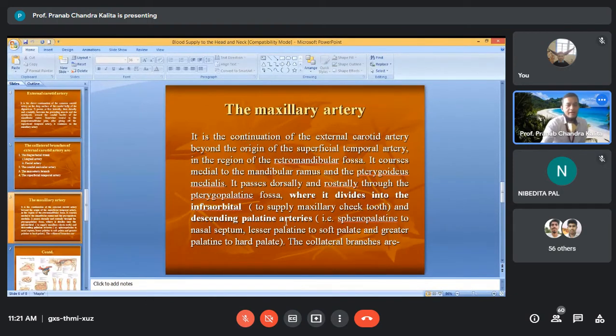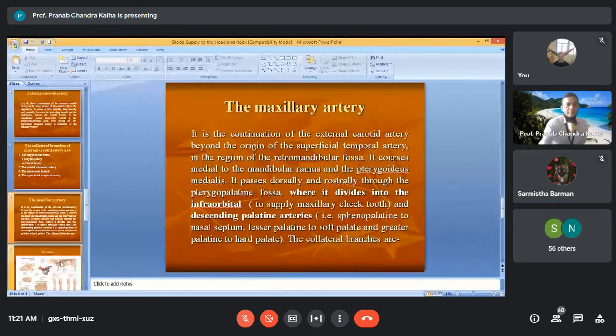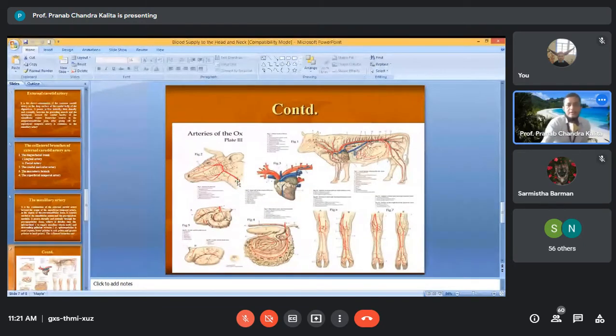Clear? Yes, sir. Here you can see this. Is it visible to you? So this is the main common carotid artery. Then it gives the occipital. After giving the occipital, this small part is the external carotid. So the external carotid gives this main branch, the linguofacial. In the common carotid, you will find several branchings, a lot of minute branches.